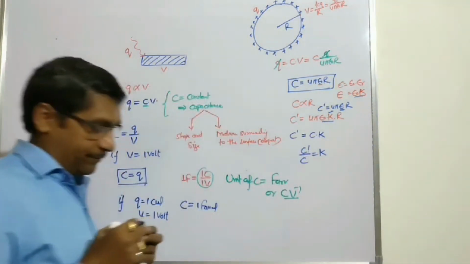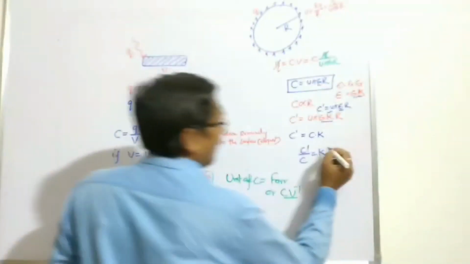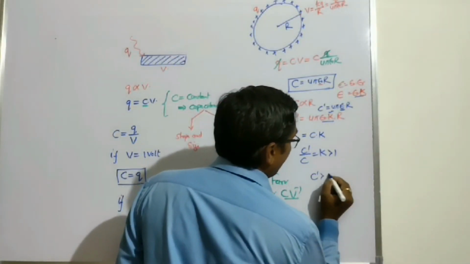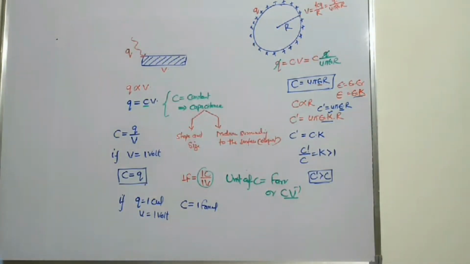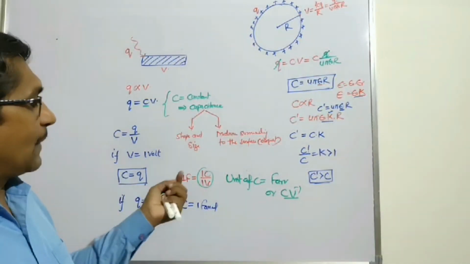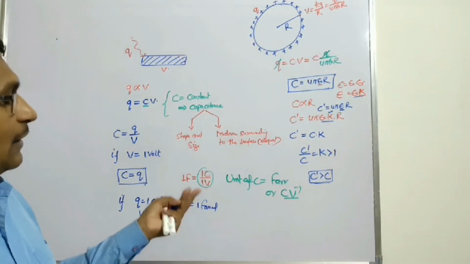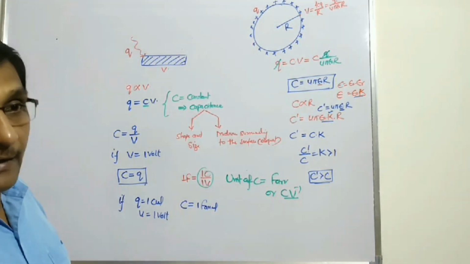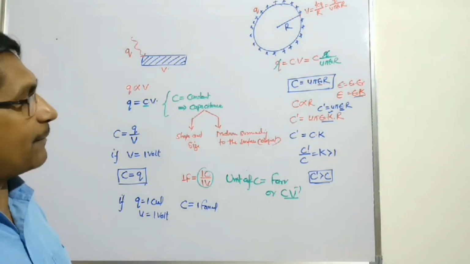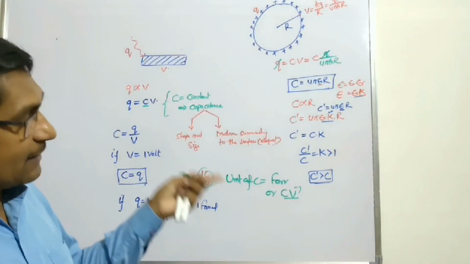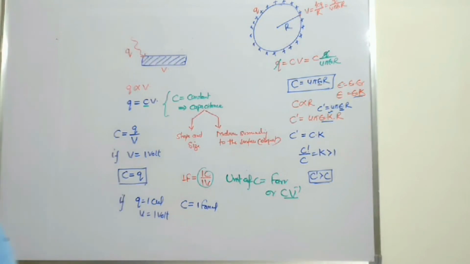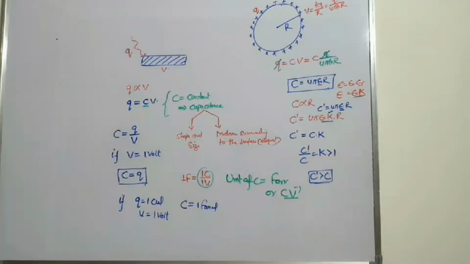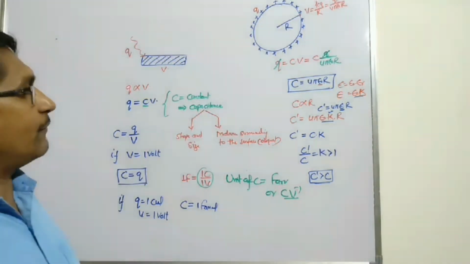When we increase the medium, capacitance K is always greater than 1, so C dash is greater than C. That means the capacitance in a medium is greater than the capacitance in vacuum or air. In previous classes, electric field, electric force and electric potential decrease when we increase the medium, and they are maximum in air or vacuum. But here capacitance is minimum in air or vacuum. Sorry, when we increase the medium, capacitance increases, and it is minimum in air or vacuum.